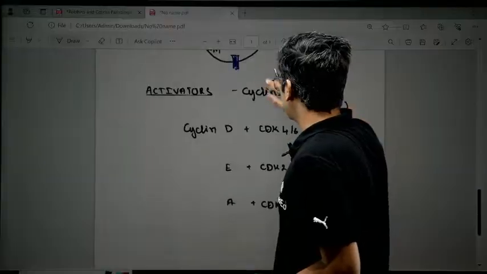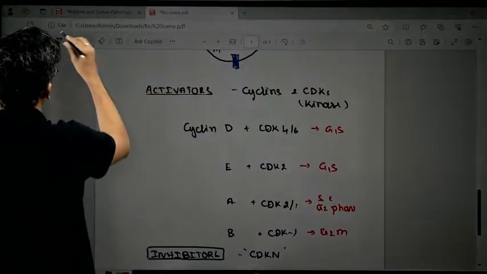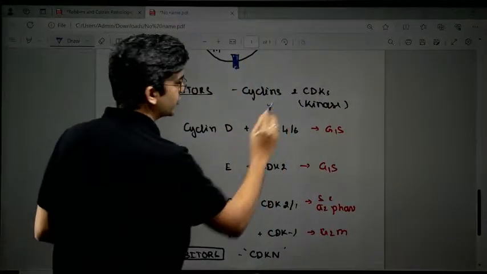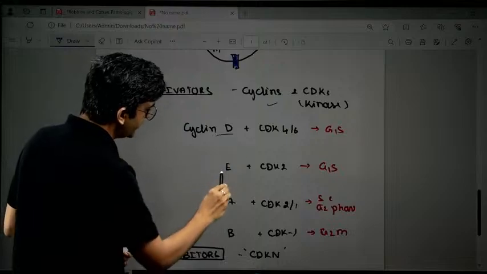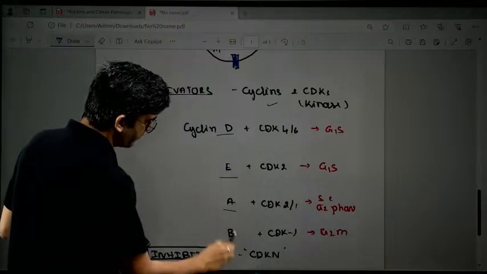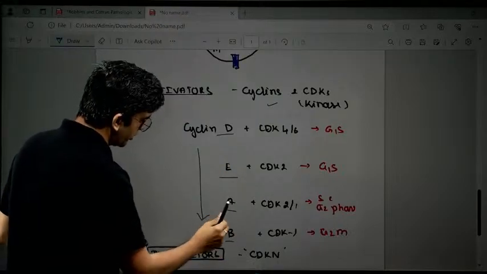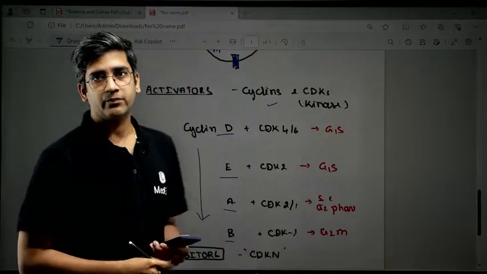So when we say activators, we already know that those are cyclins and cyclin dependent kinases, right? Those are them, simple. We have C, D, E, A, B. Remember, try to remember this order. I'll tell you why this order is important, right?